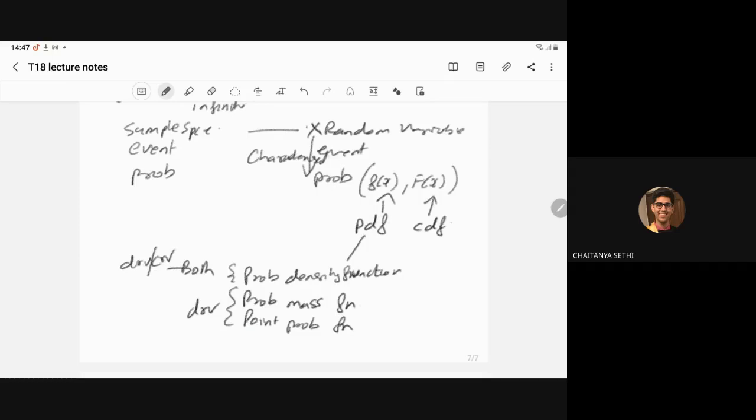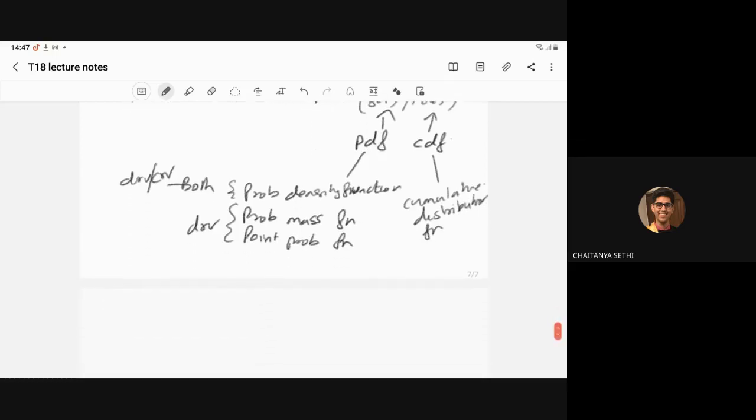It is good practice to say probability mass function for the discrete and probability density function for the continuous. So easily you can recognize by this name whether the given random variable is discrete or continuous. CDF stands for cumulative distribution function. Whenever it comes, at that time I will explain what the cumulative distribution function is.